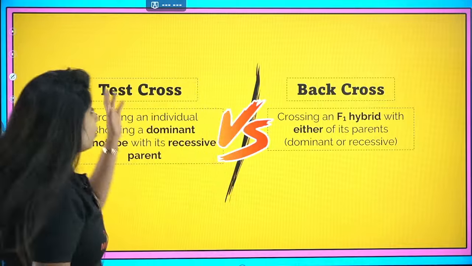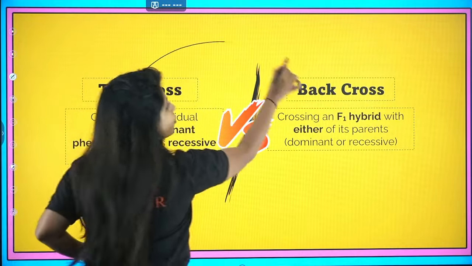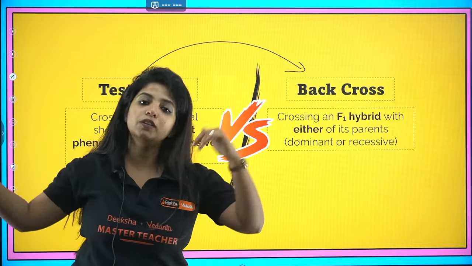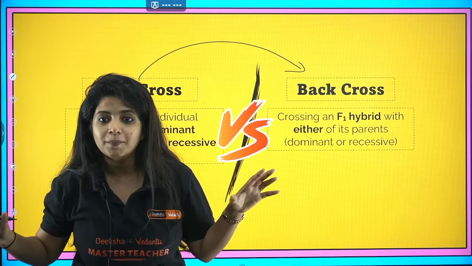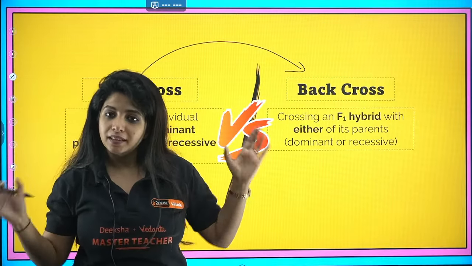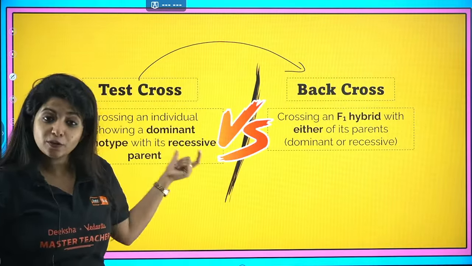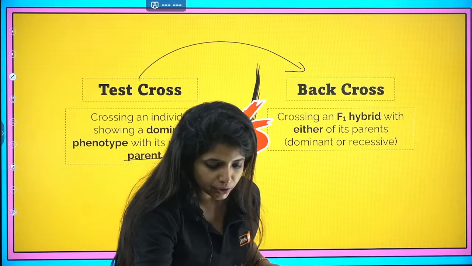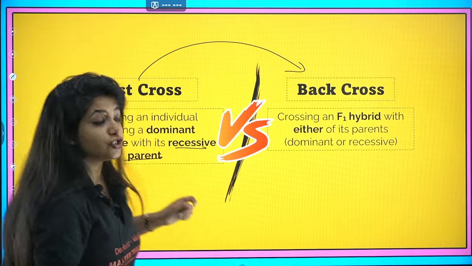So basically all test crosses that you see are back crosses. Back cross means you're just going back and crossing. You can cross with the dominant parent, you can cross with the recessive parent. It does not matter, you can cross with either of them. That is a back cross. But when you are specifically crossing with a recessive parent, you call this a test cross. It is there to find the genotype.